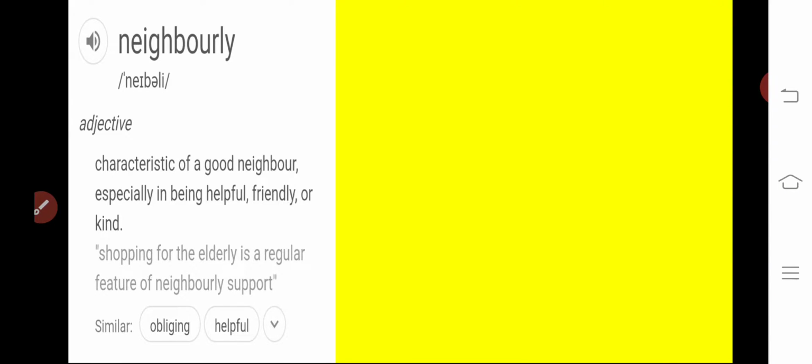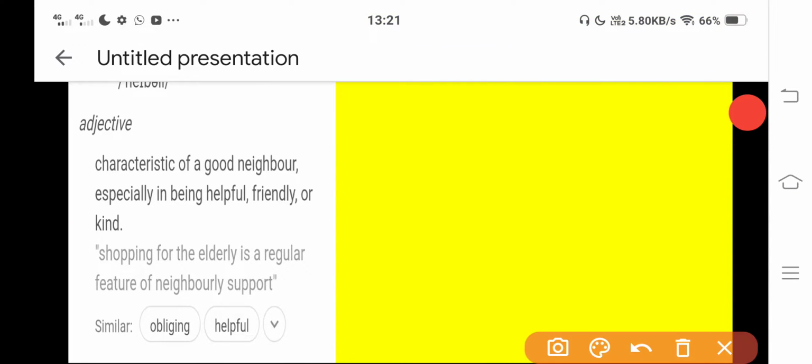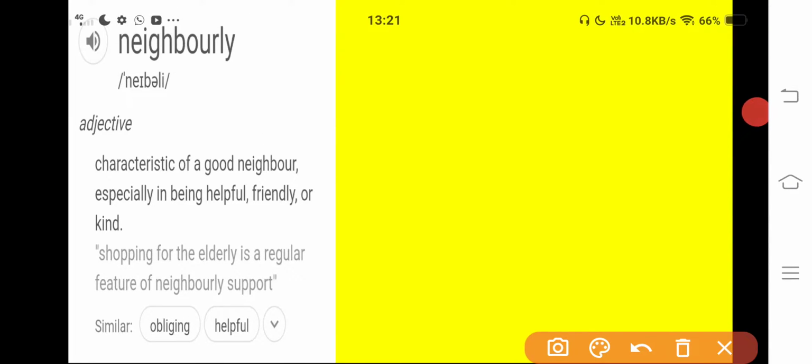So this is the Indian spelling, neighborly, and here you could find out the other spelling, OURLY. See the meaning of it. First of all, let me tell you the part of speech: it is an adjective, and the meaning is characteristic of a good neighbor, especially in being helpful, friendly, or kind.